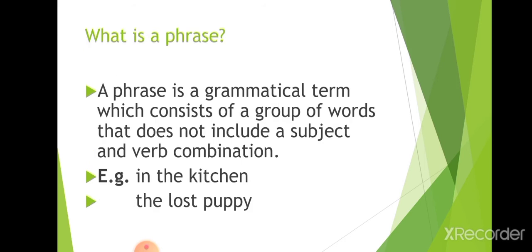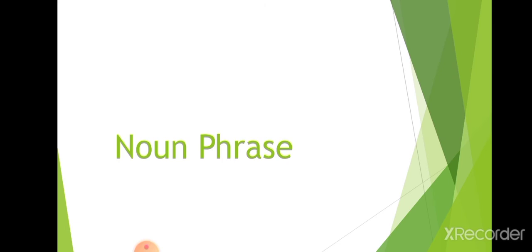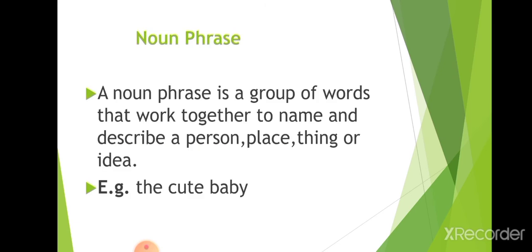A phrase is a grammatical term which consists of a group of words that does not include a subject and verb combination. In the kitchen, the lost puppy. So you can see that in this phrase there is no subject and verb combination. So what is a noun phrase? A noun phrase is a group of words that work together to name and describe a person, place, thing or idea. The cute baby. Here they are just telling about a baby, a name. They are describing a person.